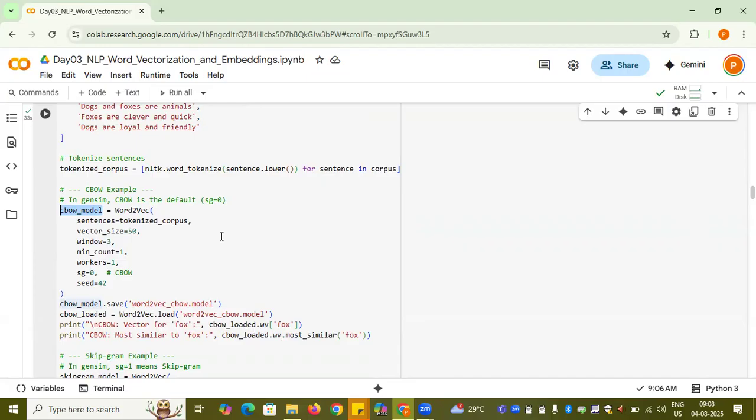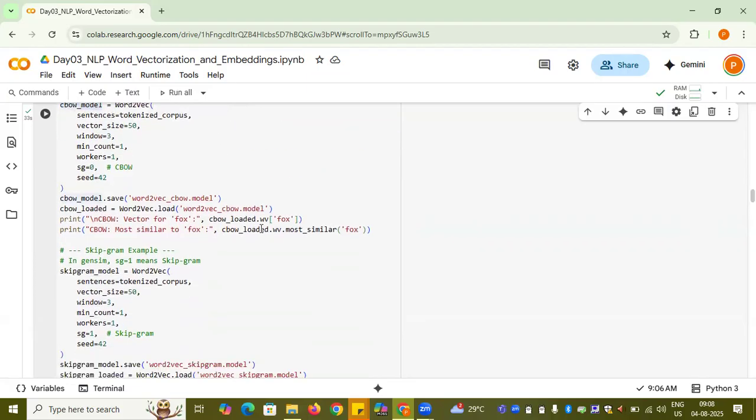Then let me print it. I was showing how I can save it.